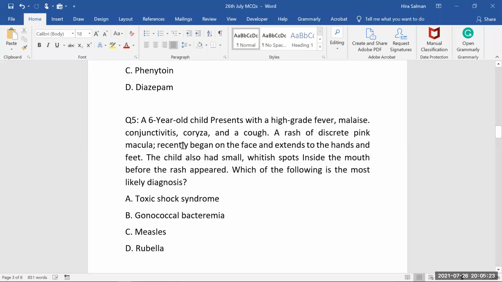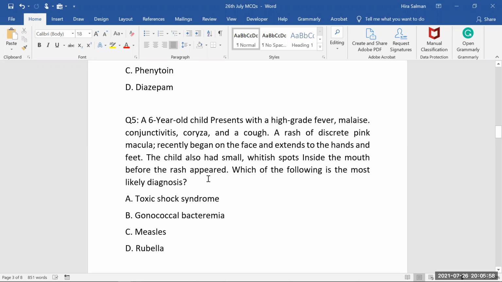Here the question says, a 6-year-old child presents with a high-grade fever, malaise, conjunctivitis, coryza, cough. So he's a child, conjunctivitis is there, coryza is there, cough is there. Coryza is inflammation of the buccal mucosa. So if these 3 C's are there, just keep in your mind, it must be measles. Now, a rash of discrete pink macules has recently begun on the face and extends to the hands. So the rash starts from the face, now extending down to the hands and the feet. The child also had small whitish spots inside the mouth before the rash appeared.